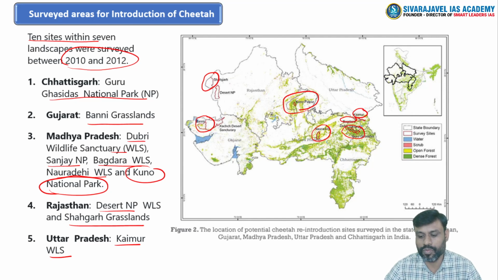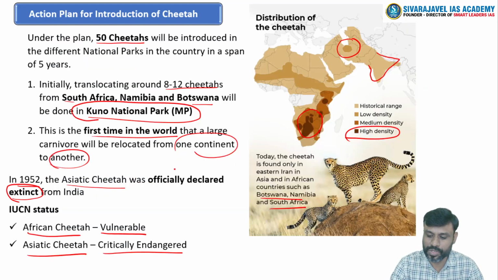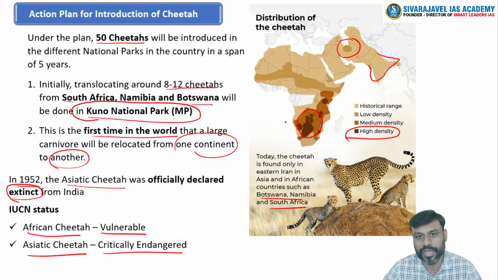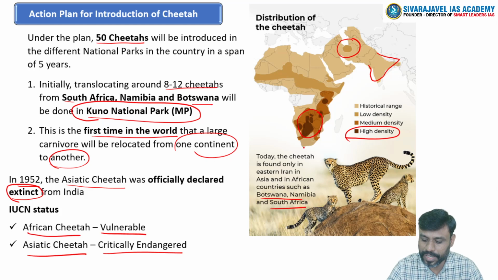So if you observe all of these landscapes, you can easily find that these regions are known for open forest or shrub kinds of vegetation, right? So you cannot find any denser vegetation over these regions. Even if you observe the regions of South Africa, the high density is found in the savanna grassland region.